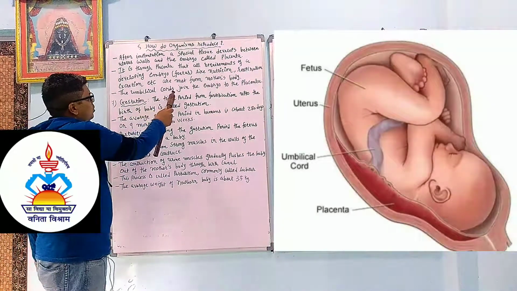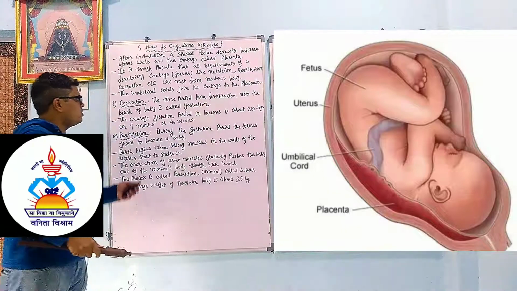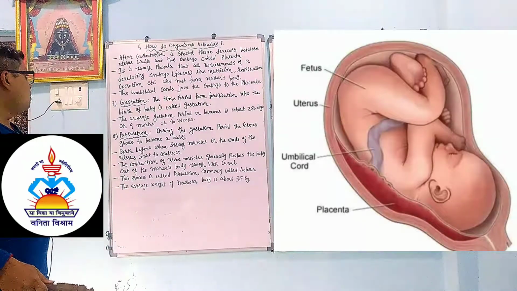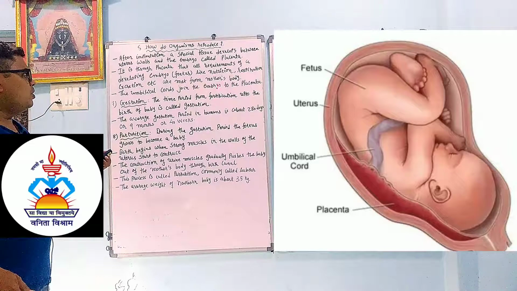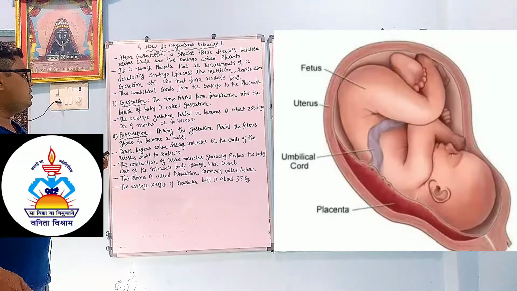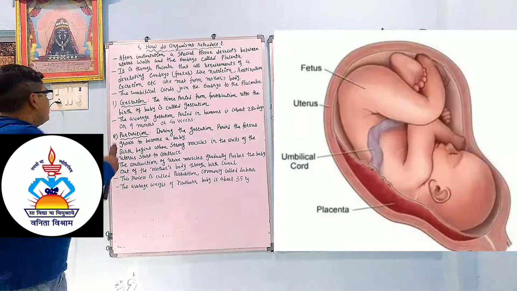The umbilical cord joins the embryo to the placenta. So the umbilical cord is the cord by which the embryo gets nourishment from the placenta.